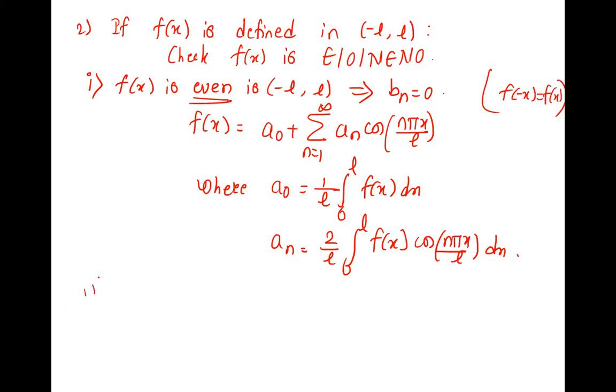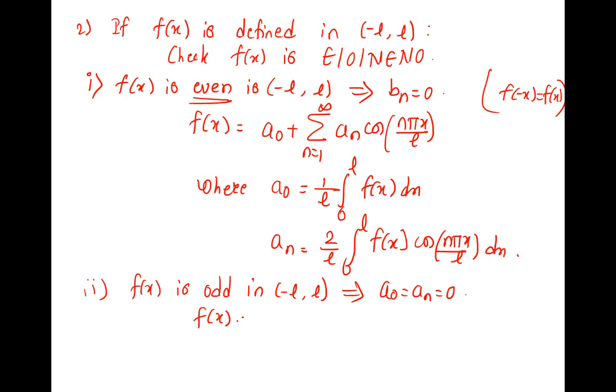Secondly, if your function f of x is odd in minus L to L, so what will be 0? a naught and an. Right, a0 and an both are 0. So what is the Fourier series? Summation, a0 and an we are not writing, so we are directly writing bn sin n pi x upon L, n is 1 to infinity, where we need to find only bn.